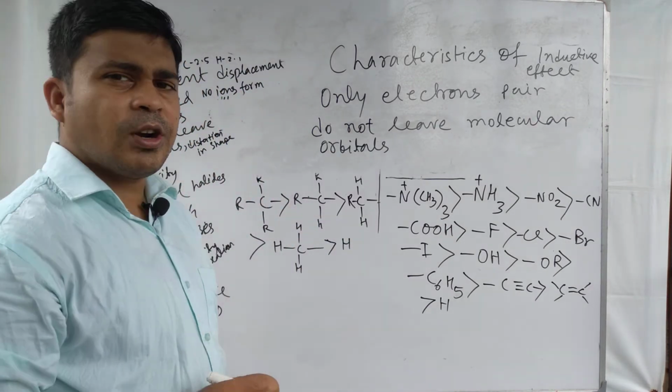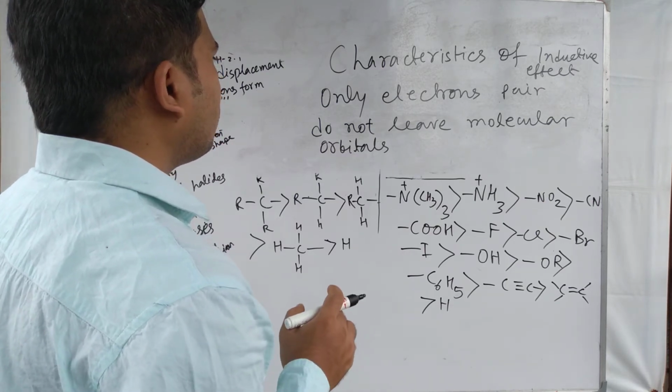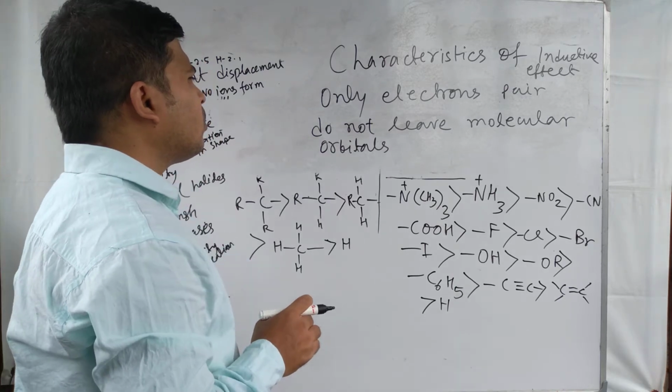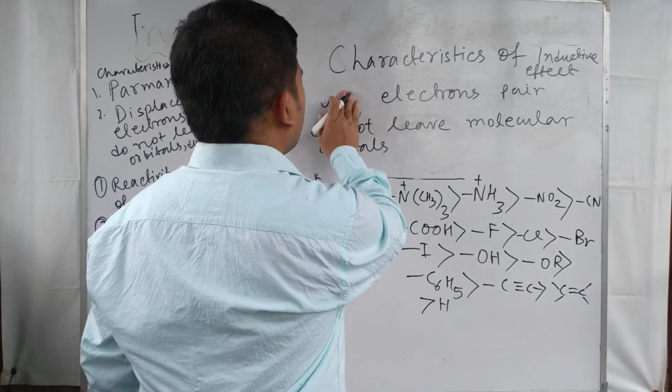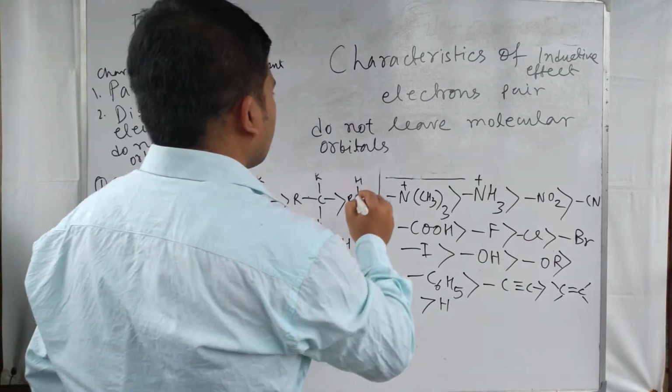Displacement of electrons occurs only here. Only electron pairs are displaced; electron pairs do not leave the molecular orbital.